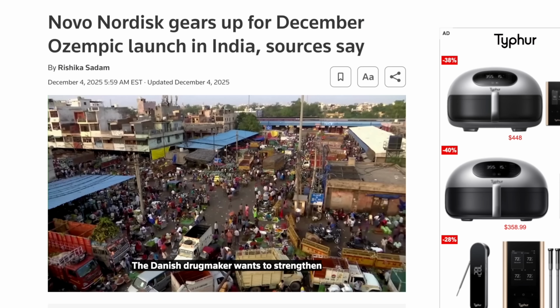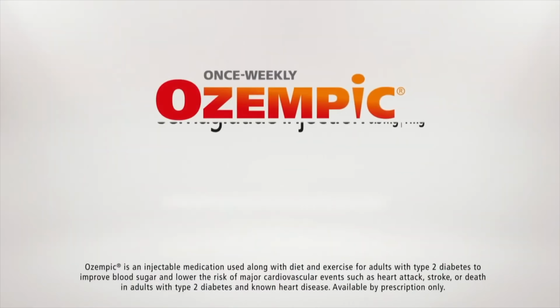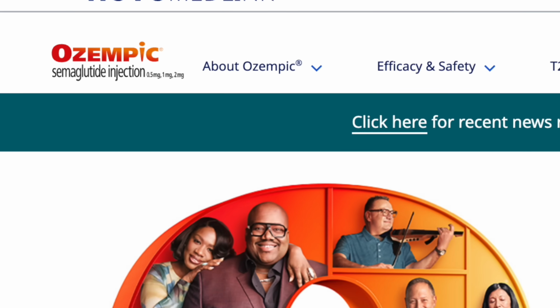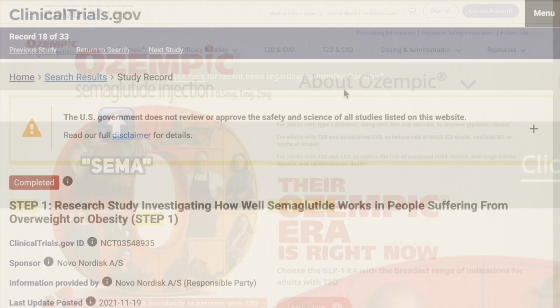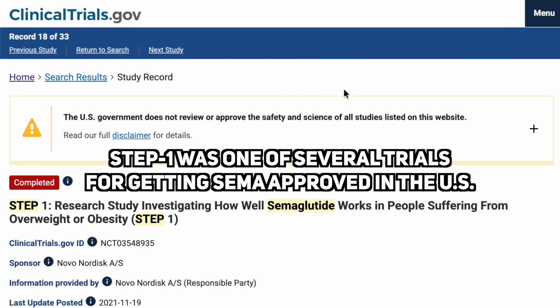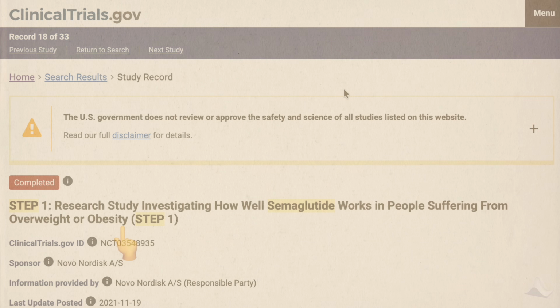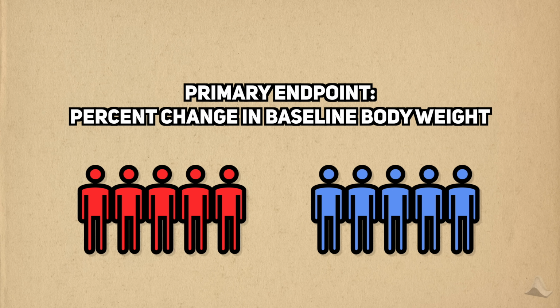Recently, I've been seeing a lot of news about Novo Nordisk. They're the company behind one of the most consequential drugs developed in recent times. The technical name for Ozempic is semaglutide, or as I'll be calling it throughout the video, SEMA. One of the most important trials for SEMA was the Step 1 trial. Step 1 was a part of Novo Nordisk's registration package to get SEMA approved in the United States, and it specifically looked at weight loss in the obese and overweight population, measured as a % change in the weight compared to baseline. Of course, Novo Nordisk was interested in proving that SEMA would result in more weight loss compared to placebo.